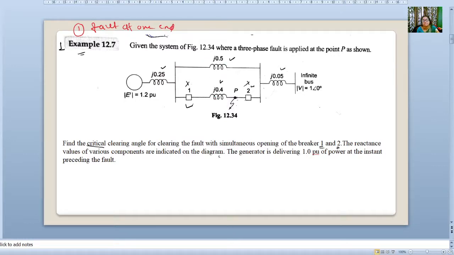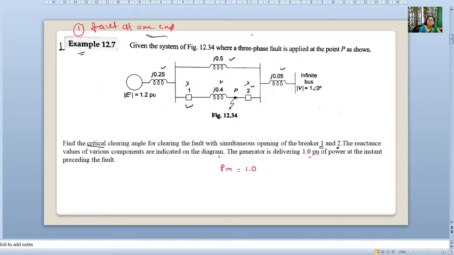This example is based on a fault at one end. Find the critical clearing angle for clearing the fault with simultaneous opening of breakers 1 and 2. The reactance values of various components are indicated on the diagram. The generator is delivering 1 per unit of power at the instant preceding the fault. In transient stability, we assume that once the mechanical input is changed, it remains constant. So the mechanical input Pm is equal to 1 per unit.